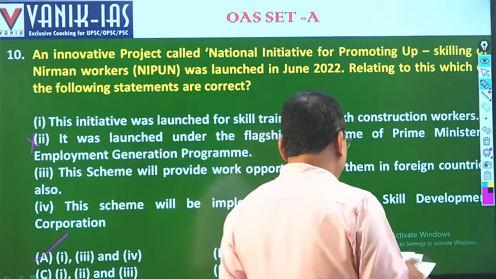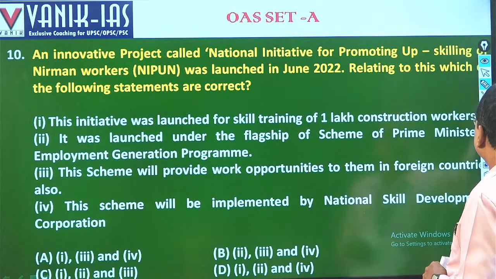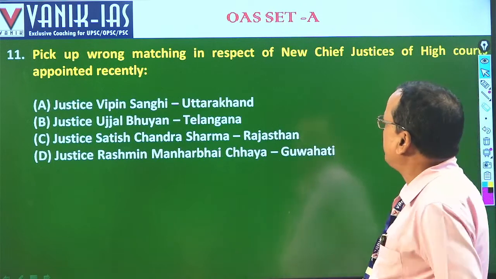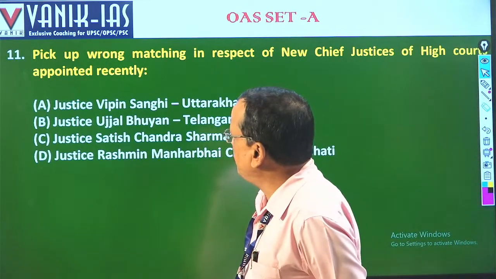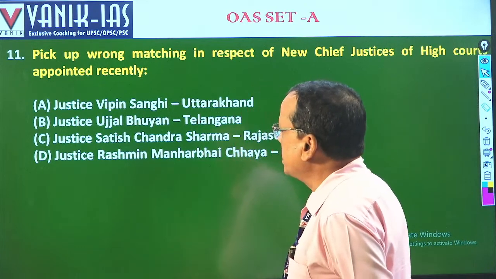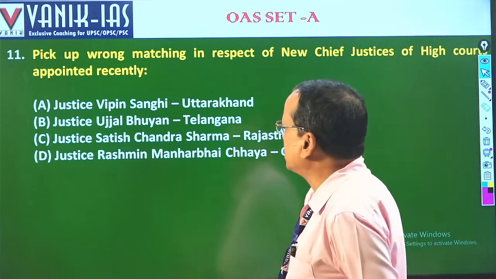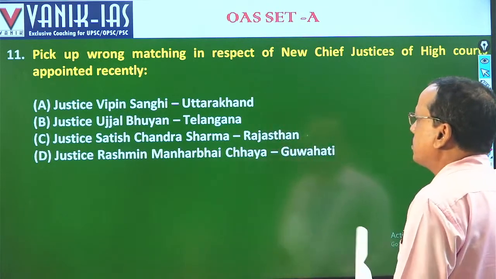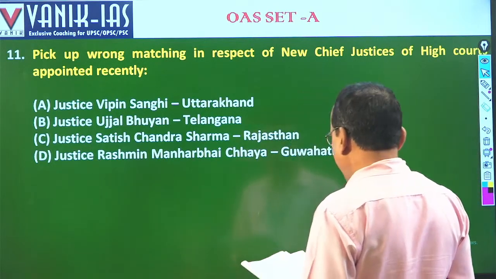Question number 10. Then coming to question number 11. Pick up the wrong match in respect of new Chief Justices of the High Courts. Justice Bipin Sanghvi, Uttarakhand. Justice Ujjal Bhuiyan, Telangana. Justice Satish Chandra Sharma, Rajasthan. And Justice Rashmin Manharbhai Chhaya, Guwahati, meaning Assam.